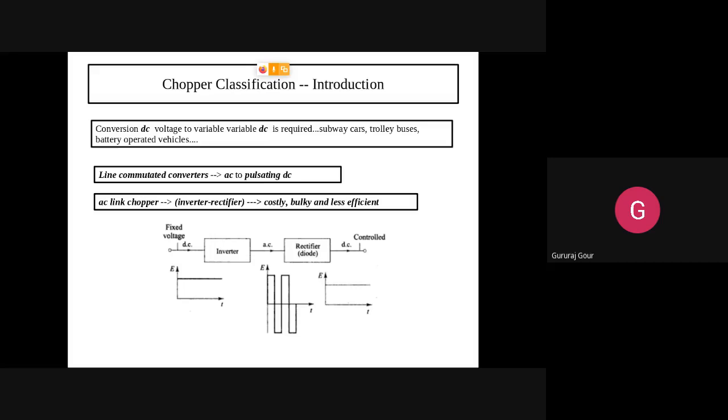We are interested in this DC value here. So listen carefully, all of you. Basically, what is a rectifier doing? The different types of converters and choppers that we are learning are just extended versions of the rectifier.